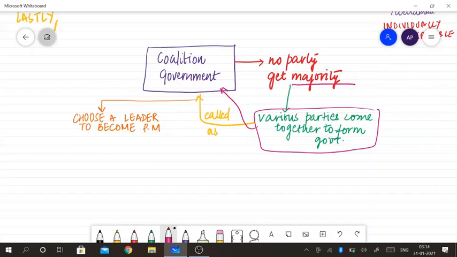So this is all about the Prime Minister and the Council of Ministers, and this way you revise it properly, and if you have any problem you can ask me personally.